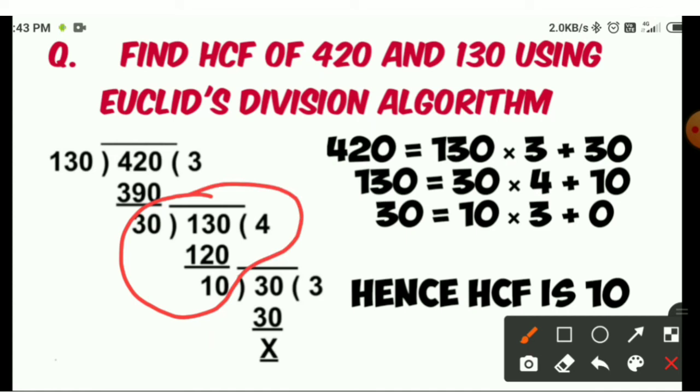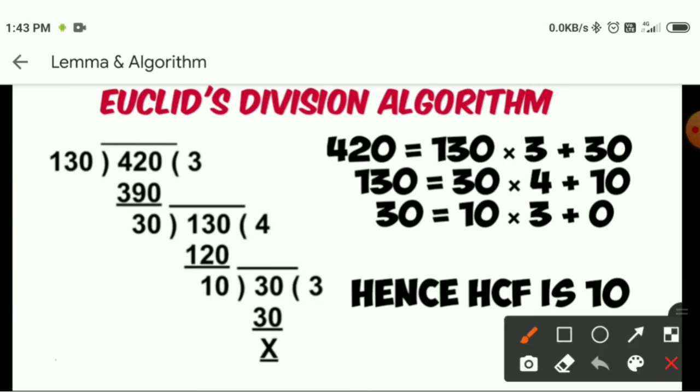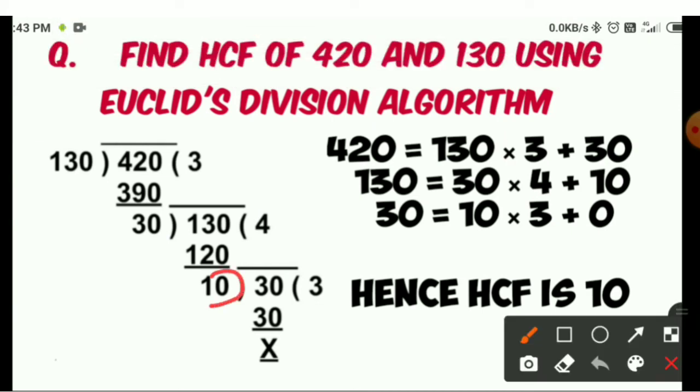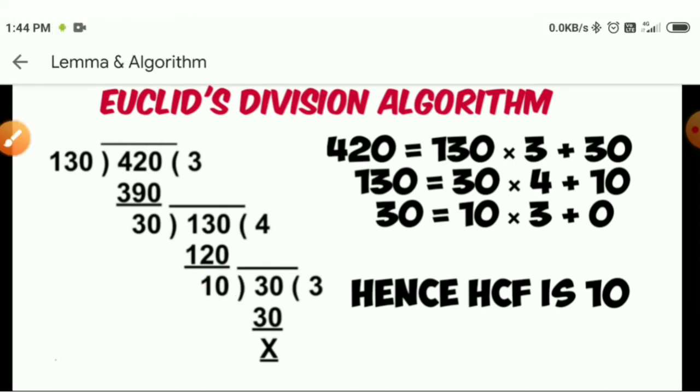For the second step, again by using Euclid's division lemma, you write 130 equals 30 multiplied by 4 plus remainder 10. You can see clearly that the remainder is still not equal to 0, so you have to repeat the division.